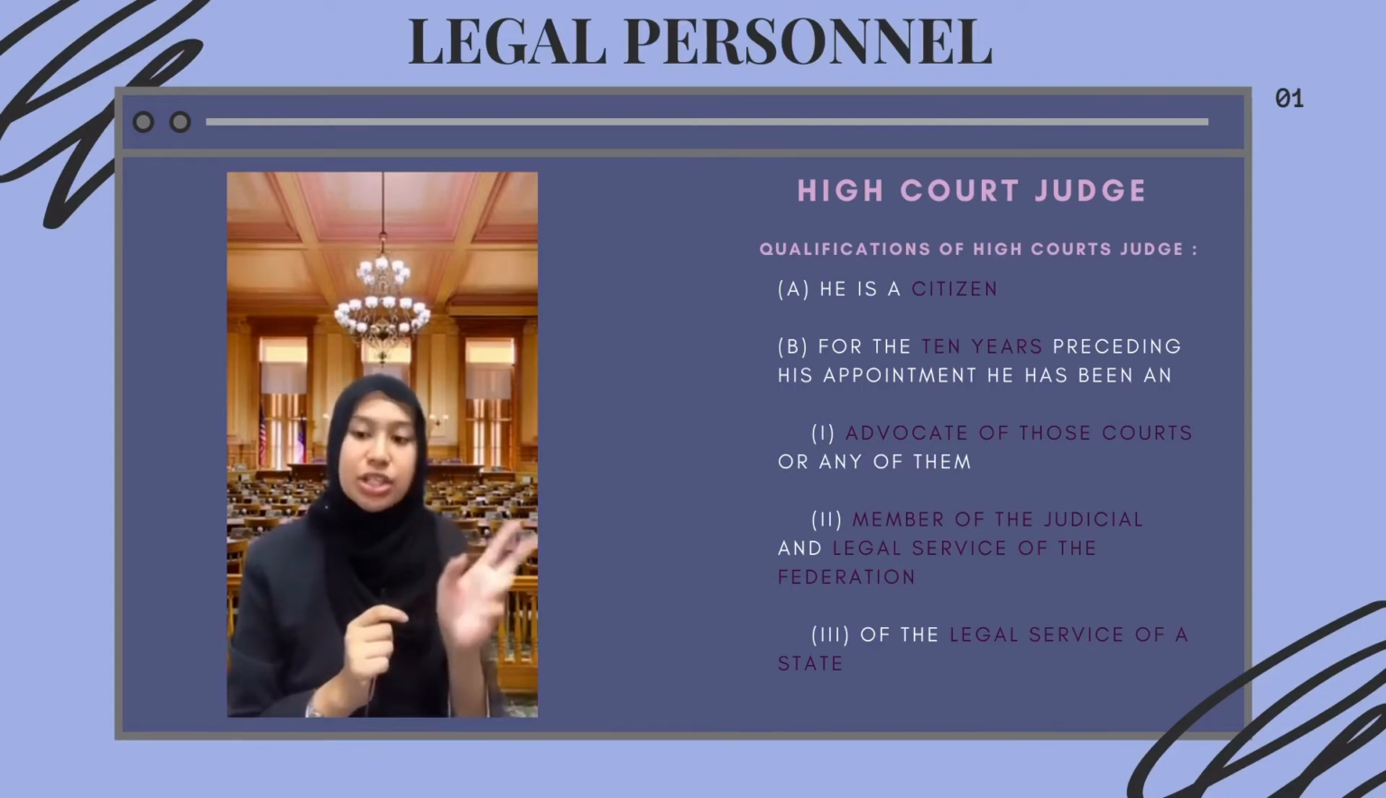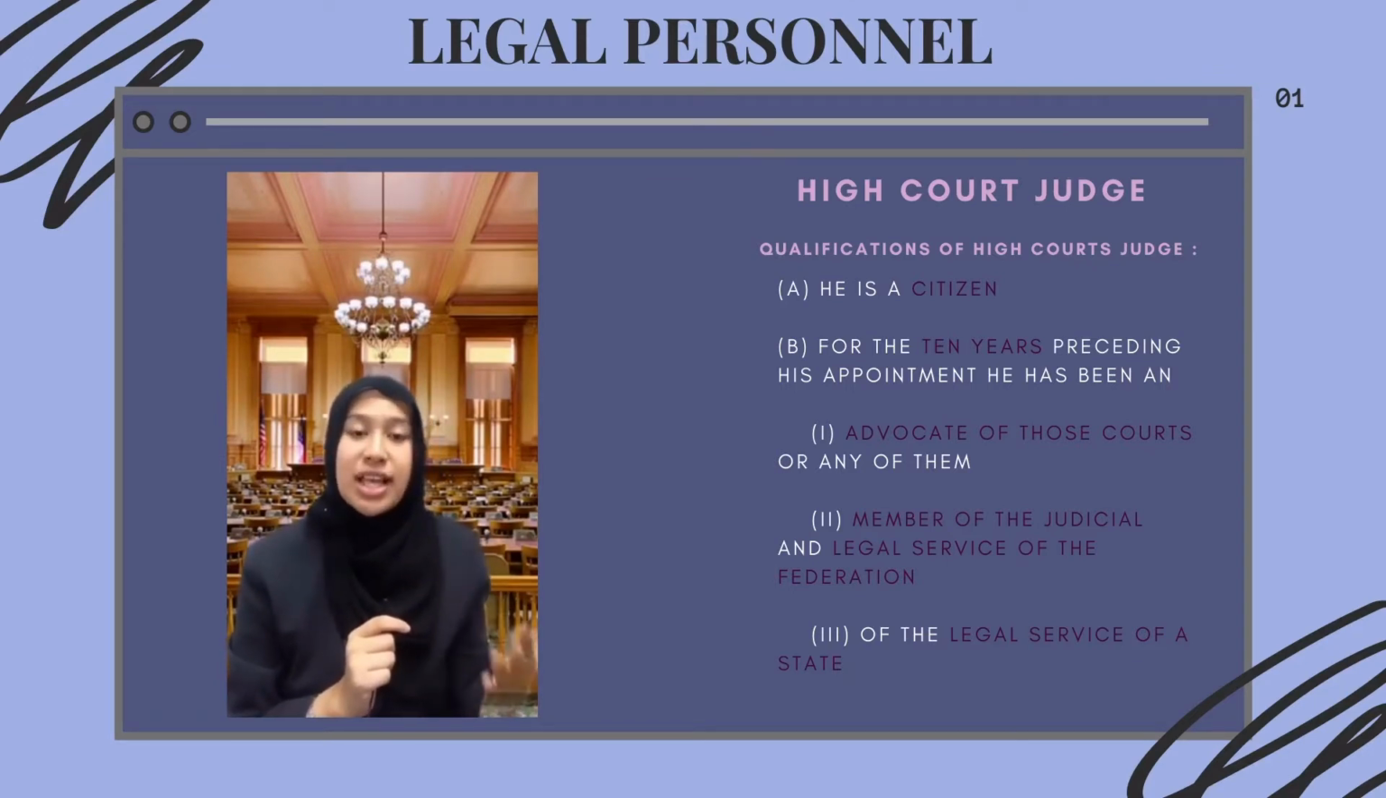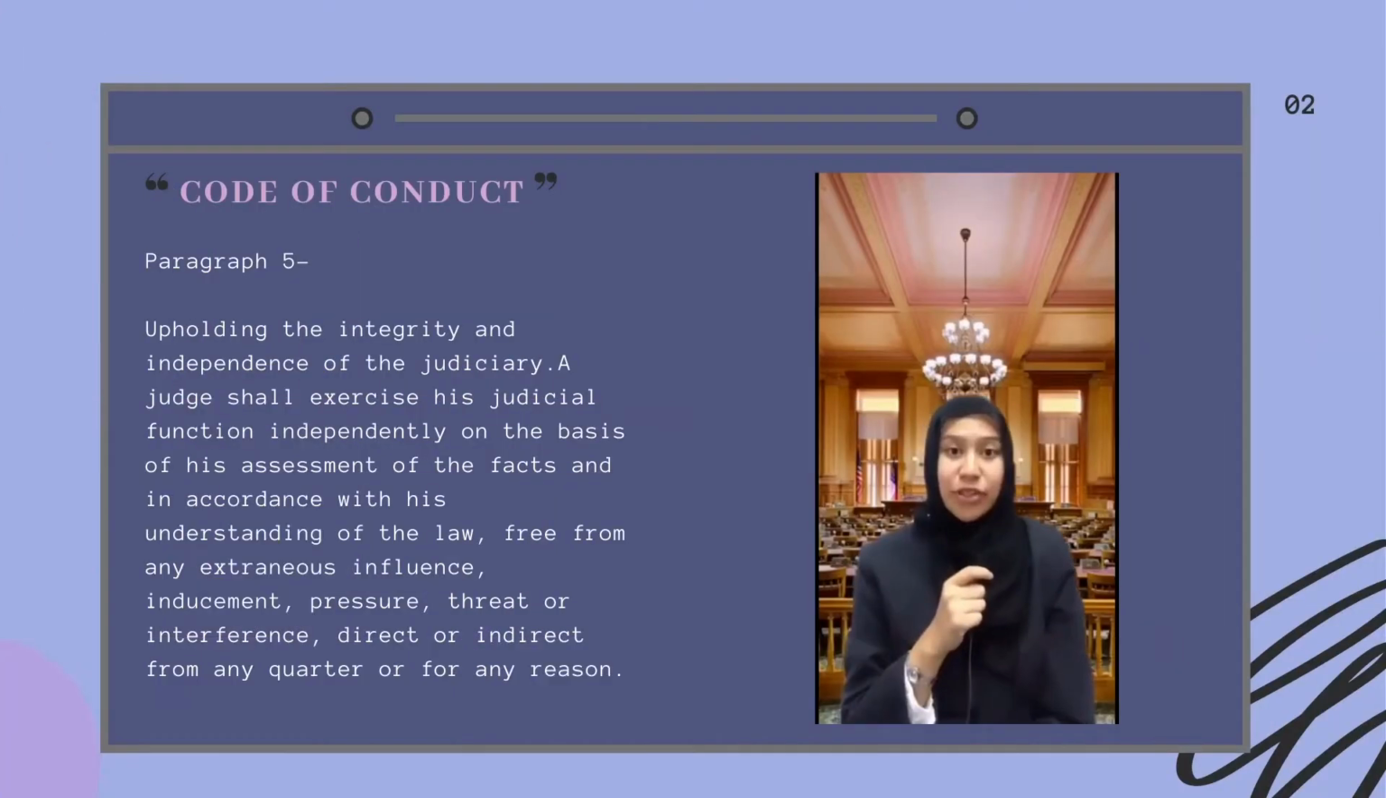So these are the three occupations, or the three works, that you have to do minimally for 10 years before you are elected to be a High Court judge. So let's move on to the second part, which is the Code of Conduct of the Judges. So basically, what is the Code of Conduct of the Judges?